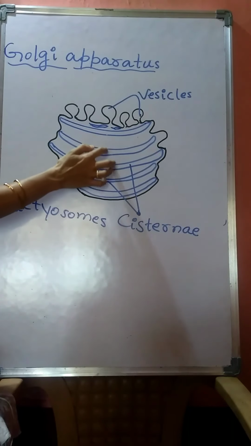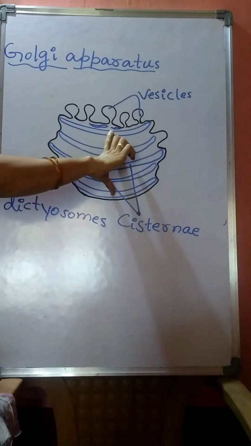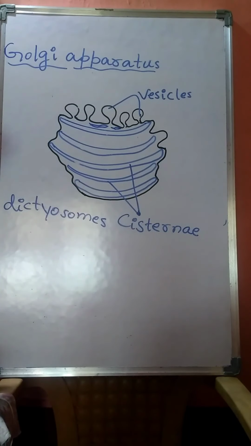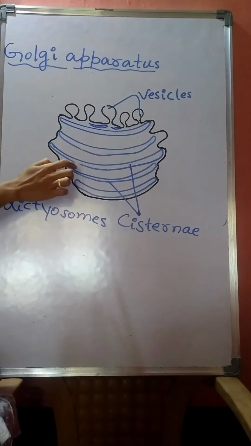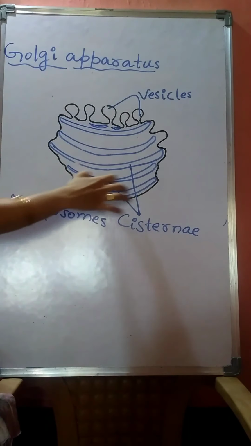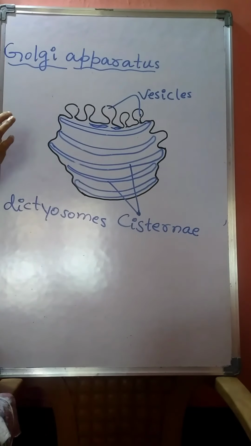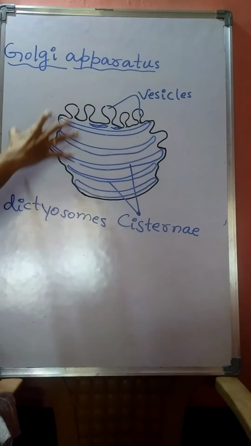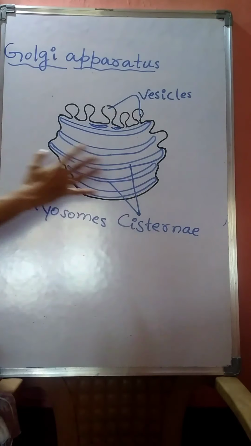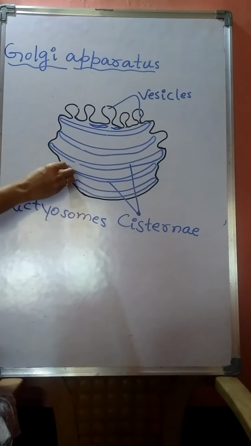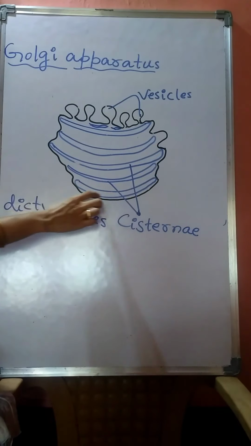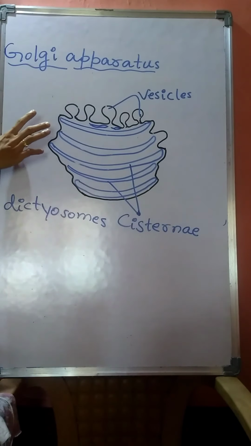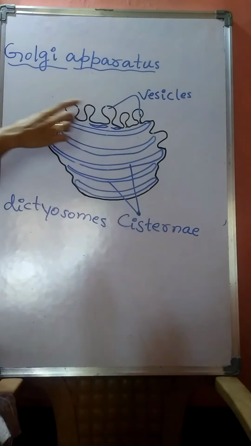Cisternae are usually present one above the other, like a stalk, whereas the tubules and vesicles are present at the periphery of the cisternae, on the sides.